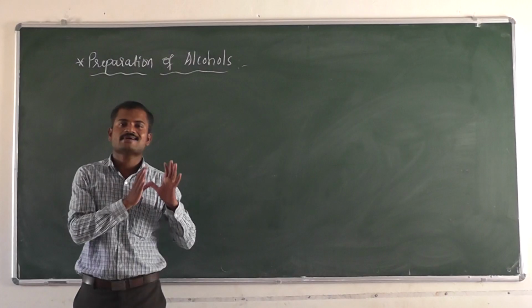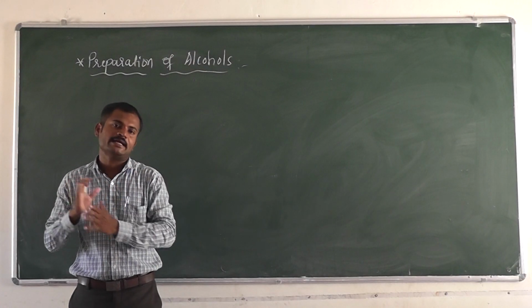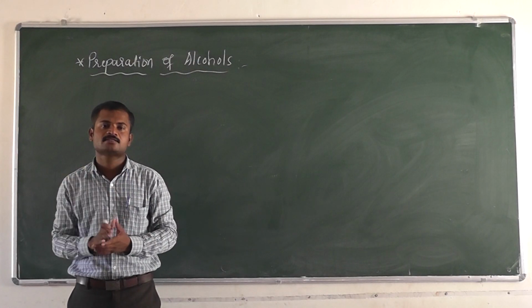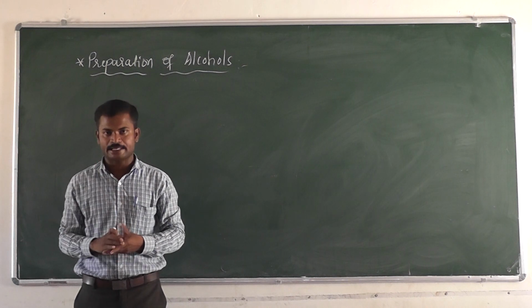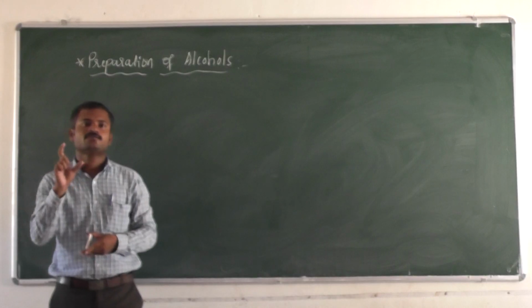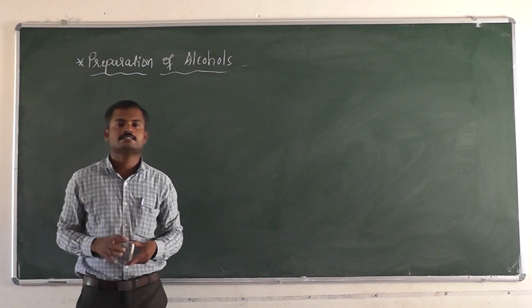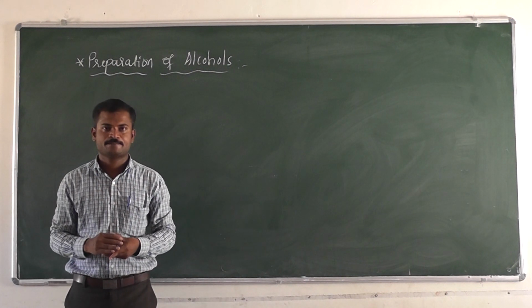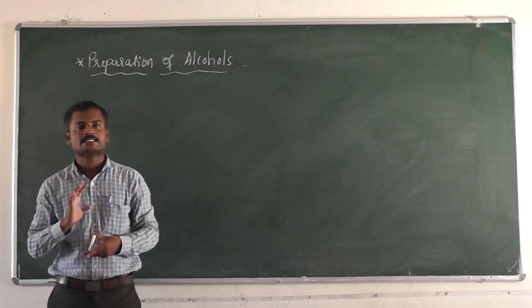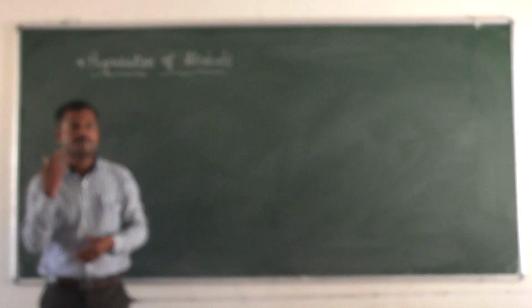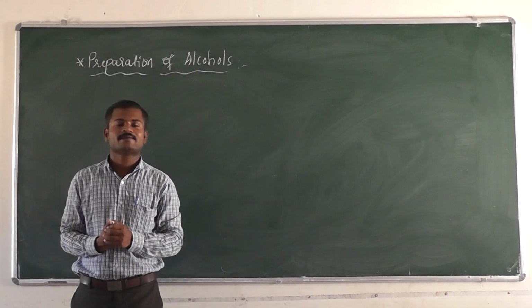Already you know the Grignard reagent. What is the Grignard reagent? I have already told you, it is the organomagnesium halide. The organomagnesium halide is termed the Grignard reagent, and its general formula is RMgX. So RMgX represents the Grignard reagent. We can prepare alcohols by using the Grignard reagent.